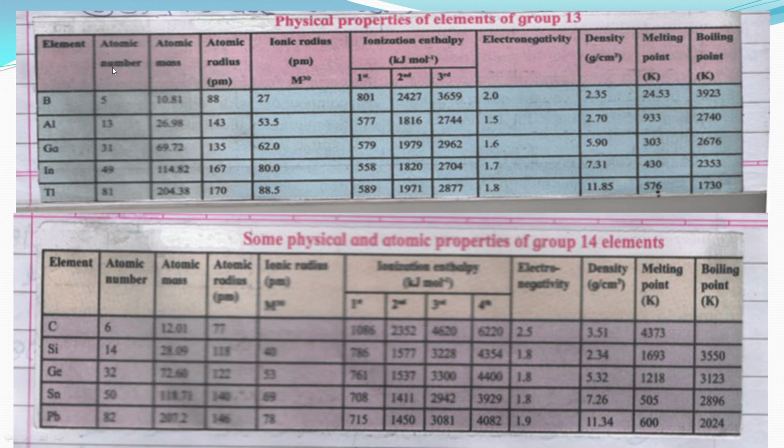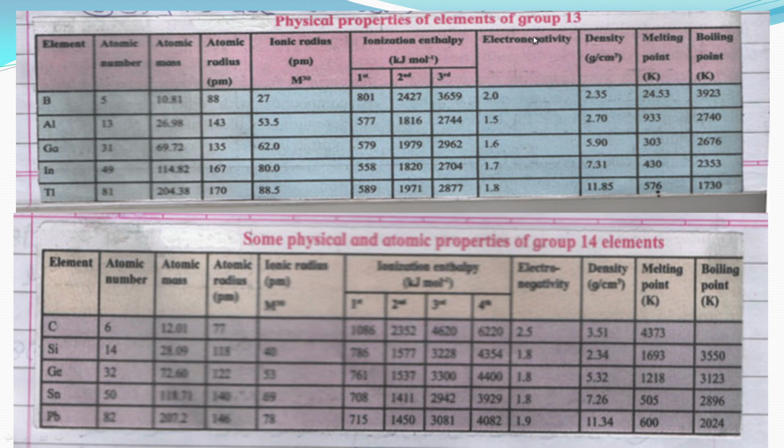In atomic number, atomic mass, atomic radius and ionic radius, when we move from top to bottom in a group, that is from boron to thallium, the values increase.